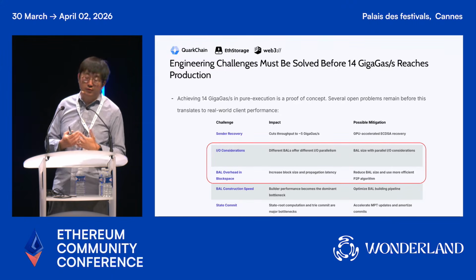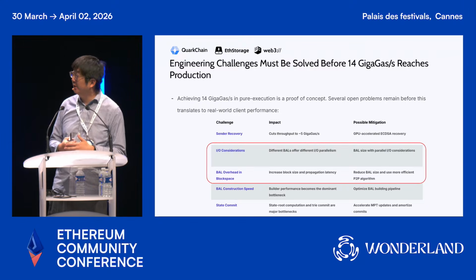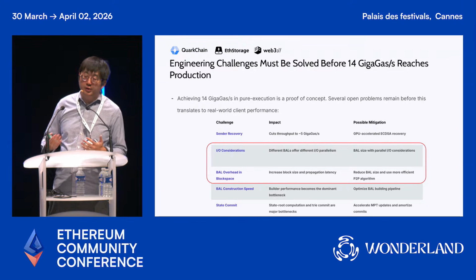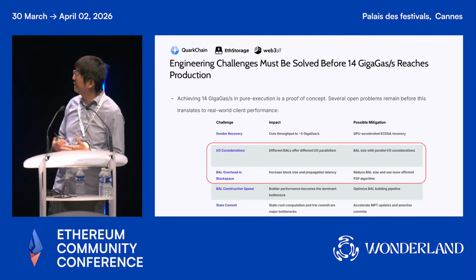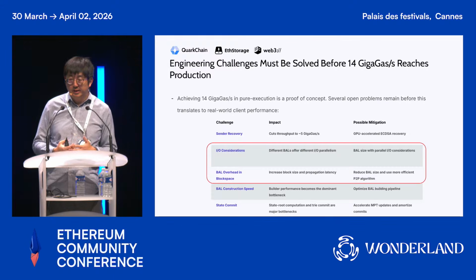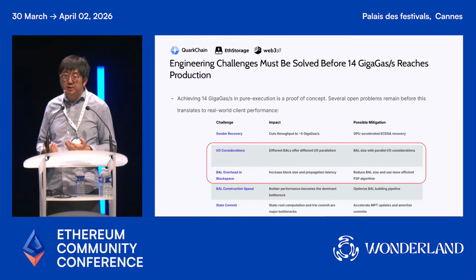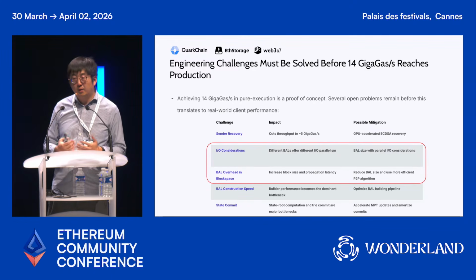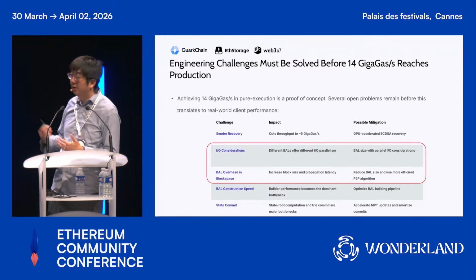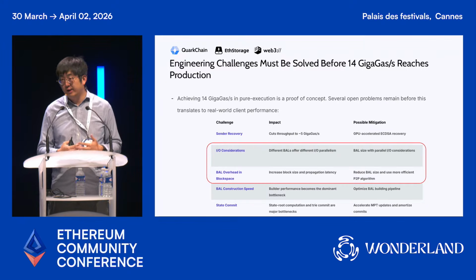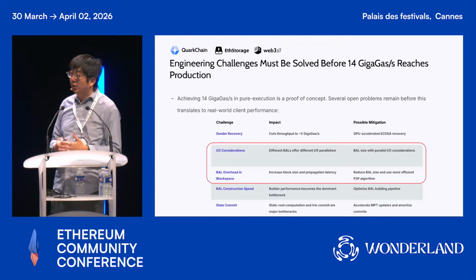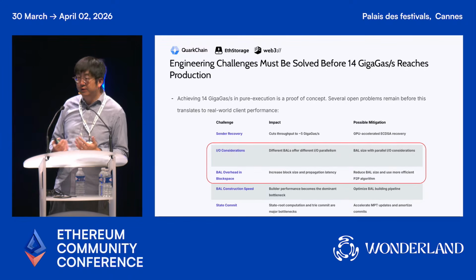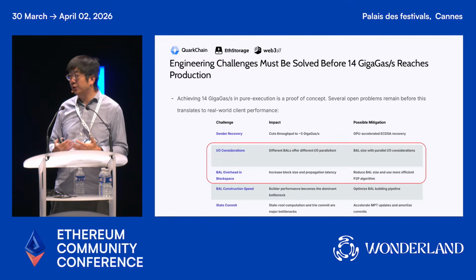So even if we are able to fully compute all this signature recovery, once we account for the recovery computation, the performance is significantly reduced to about 5 gigagas per second, which means that we need a better way to handle signature recovery, either increase the gas cost or use other more powerful computation devices like GPUs. And there are also other things like IO, which we do not consider because all the data has already been preloaded into memory.